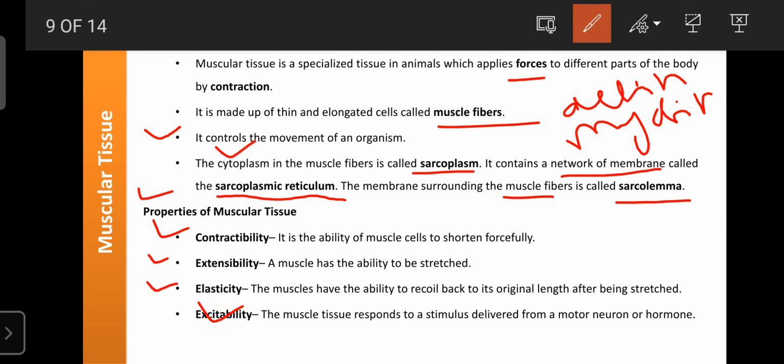The SA node creates the stimulus or action potential, which travels to different parts of the cardiac muscle. According to that stimulus, the cardiac muscles contract. That contraction helps to move the blood or create pressure on the blood. Only then can blood move from the heart to the different parts of the body. This is a property of all muscle tissues.